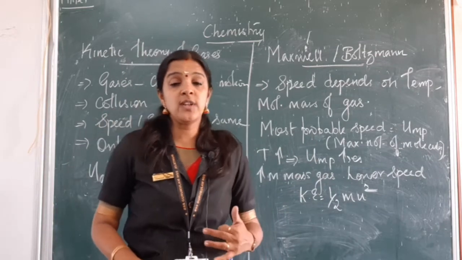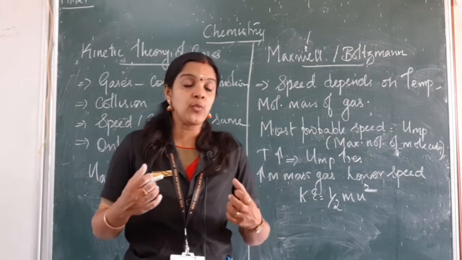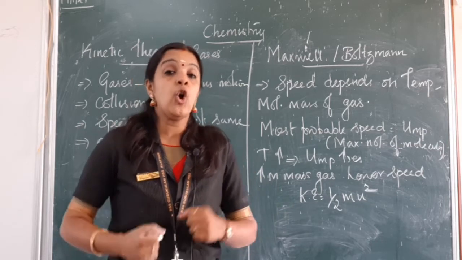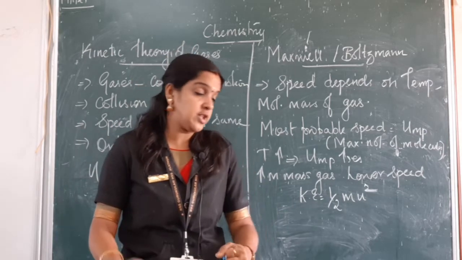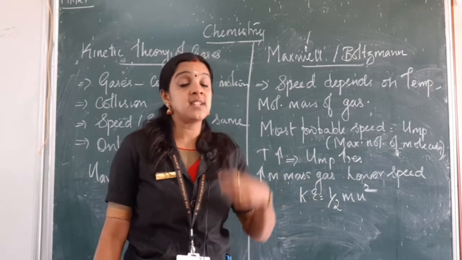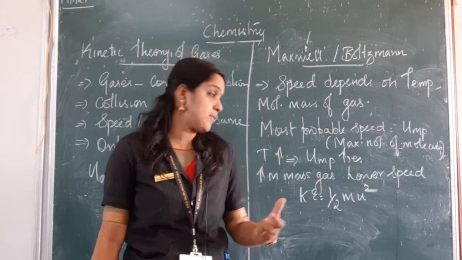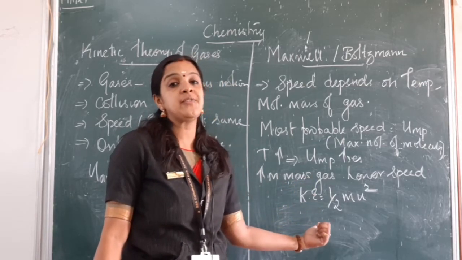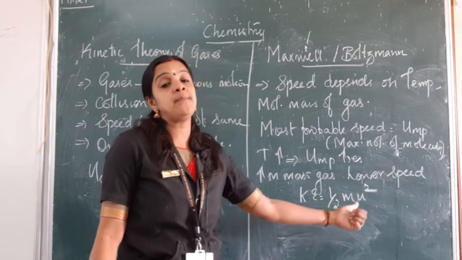That's because molecular mass plays a very important role; heavier molecules will not be able to move at a faster rate or collide with a faster motion. Rather, lighter gaseous molecules tend to have a higher probable speed compared to the heavier molecules. So overall kinetic energy will be defined as half m u square.